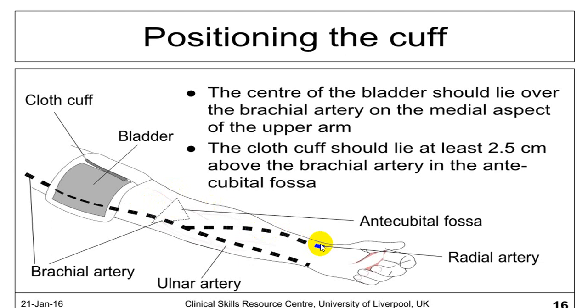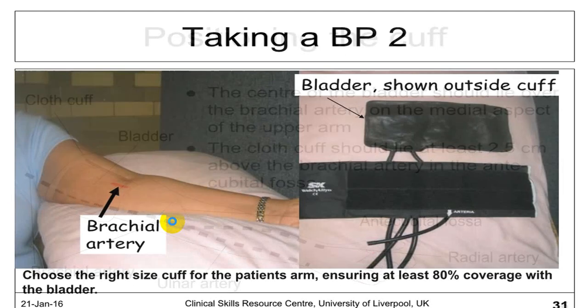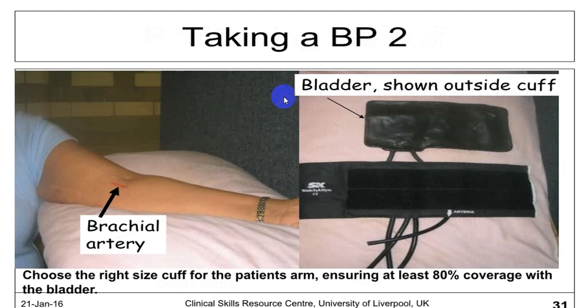You should palpate the radial artery initially in the palpatory method, or you can even utilize the brachial artery in the palpatory method. While doing auscultation, you can utilize the brachial artery for Korotkoff sounds. This is the bladder, this is the bladder, and this is called the cuff.